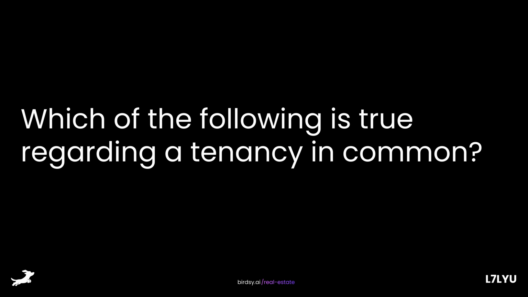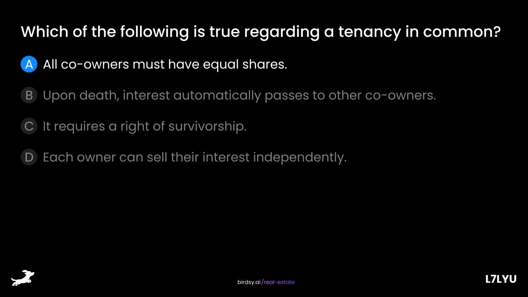Which of the following is true regarding a tenancy in common? Is it A, all co-owners must have equal shares, B, upon death, interest automatically passes to other co-owners, C, it requires a right of survivorship, or D, each owner can sell their interest independently? The answer is D. Each owner can sell their interest independently.